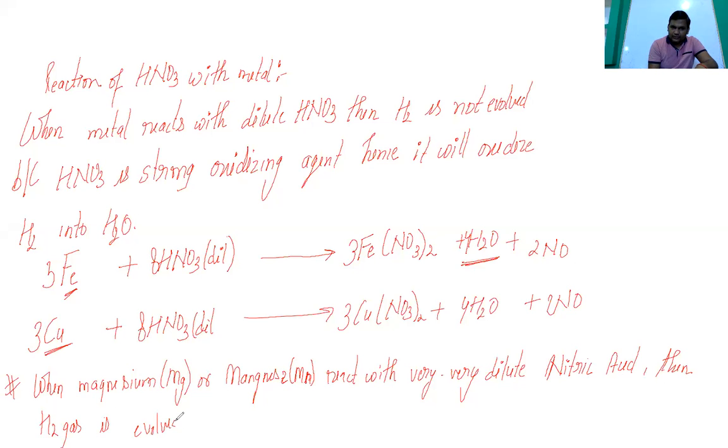Yeah, so only in this case magnesium and manganese, so sometimes they used to ask, okay.